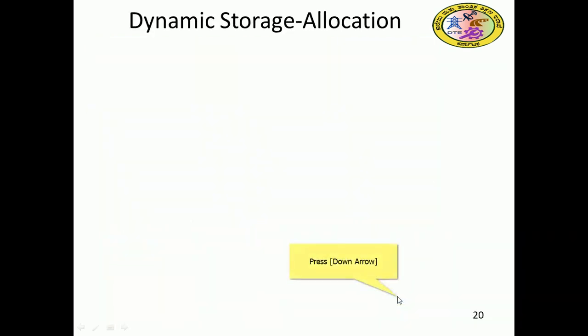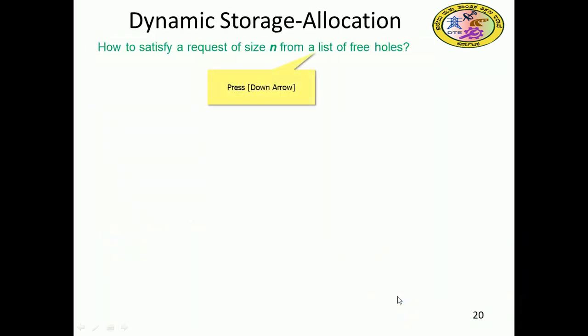Here is dynamic storage allocation: it satisfies a request of size n from the list of free holes. The request comes with size n, so how will it be satisfied from the list of free holes?